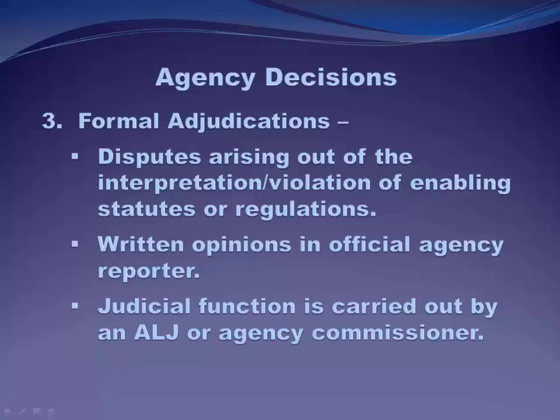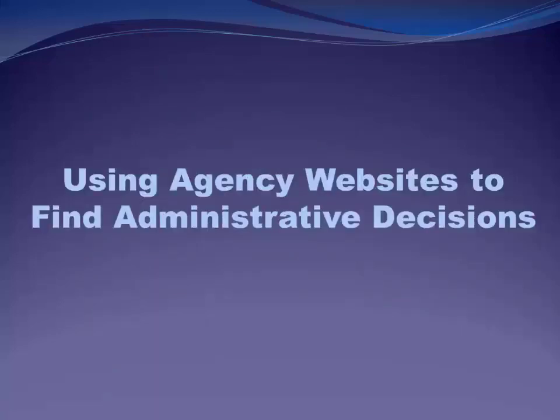Procedural rules for these kind of adjudications are usually set forth in the APA, and that governs things like due process, burden of proof, and rules of evidence. So during the class lecture, we're going to spend a fair amount of time talking about how you can use Lexis, Westlaw, and other electronic and print resources to find administrative agency decisions. For now, though, let's just take a look at how you can find these decisions for free on the internet using the federal agency websites.